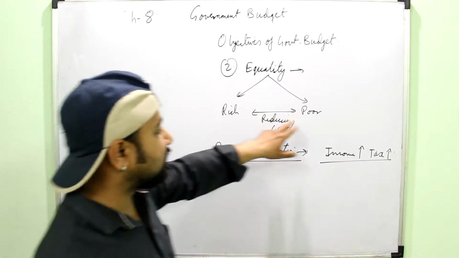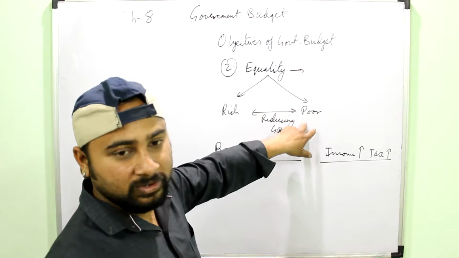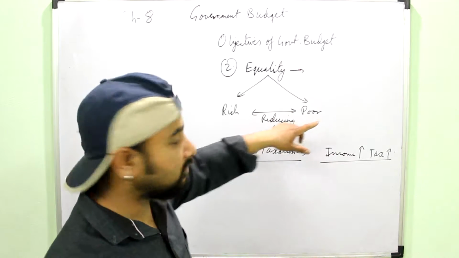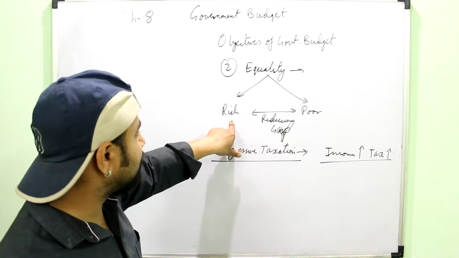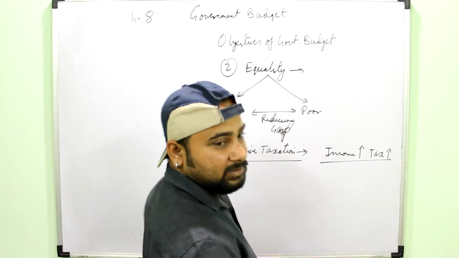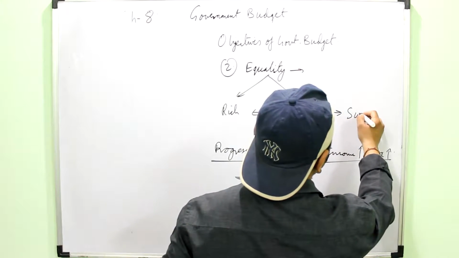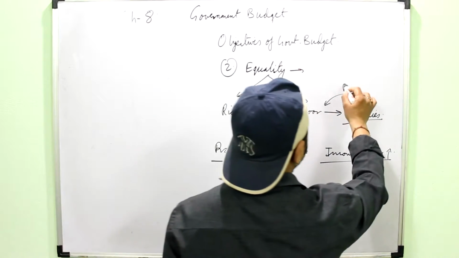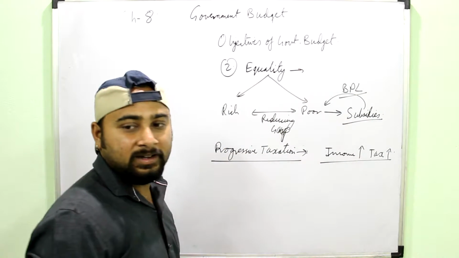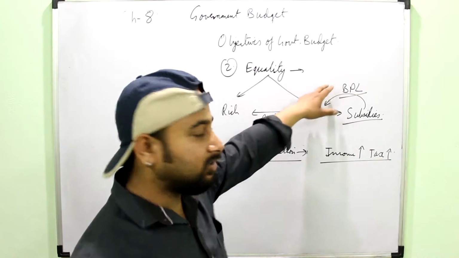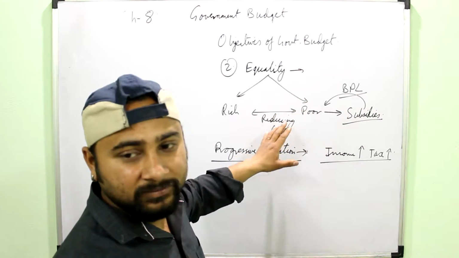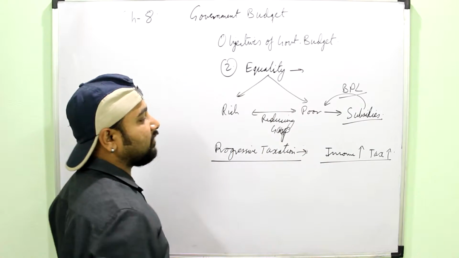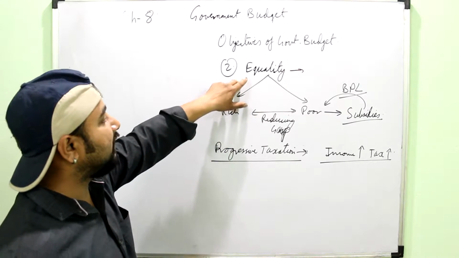And the government doesn't take any tax from the poor. You must be knowing that till 3 lakh you don't have to pay any tax in India. So it means that the government doesn't charge any tax from the poor section of the society while it charges more tax from the rich section of the society, so that the gap between them can be reduced. Also the government uses the tool of subsidies. Subsidies are provided to the poor people. You must be aware that BPL, that is below poverty line people, are provided some additional facilities by the government free of cost, like health centers and education for their children. So another objective of the government is to reduce the inequality between the rich and the poor.